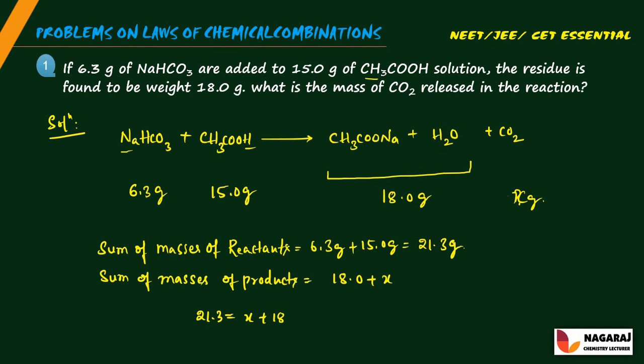So here the applicable law is the law of conservation of mass. So according to the law of conservation of mass, during a physical change or chemical change, the mass of the products remains equal to the mass of the reactants. So 21.3 is the mass of the reactants and x plus 18 is the mass of the products, right? So x is equal to 21.3 minus 18, that is equal to 3.3 grams.